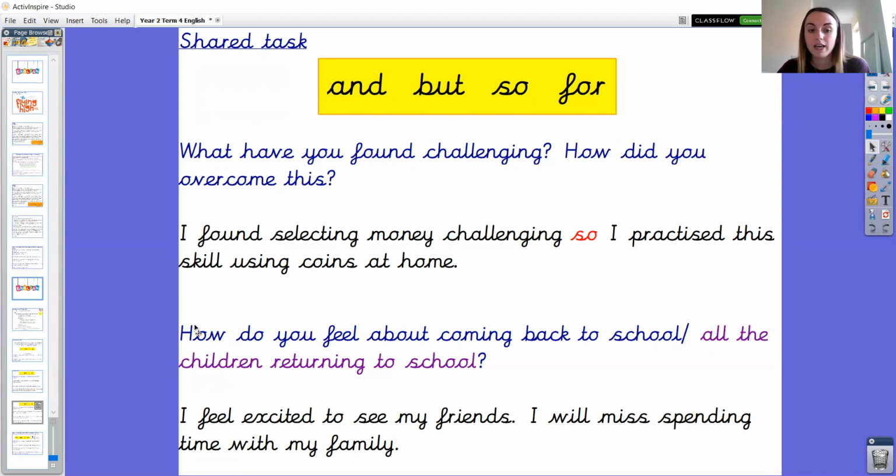Okay, the last question we're going to look at together is, how do you feel about coming back to school? Of course, if you're already in school, the question is, how do you feel about all the children returning to school? The sentences I've written so far are, I feel excited to see my friends. Of course, when spelling the word "friends", we can use "fry ends" to help us, can't we? So I feel excited to see my friends, full stop. I will miss spending time with my family, full stop.